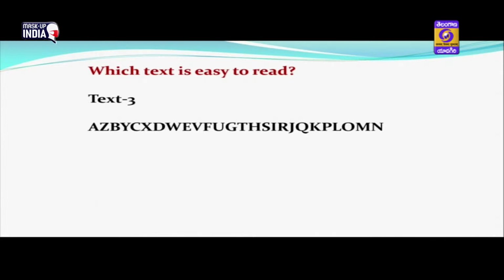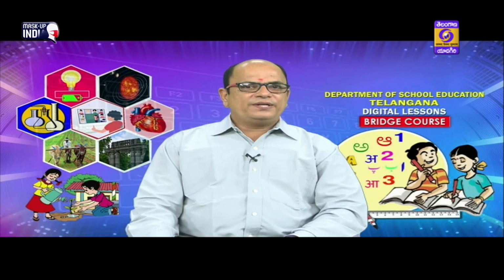So you can say A is followed by Z, B followed by Y, and C followed by X. So we need to pay more attention to read such a text. So dear children, this is an example of how we work with a familiar text and how we work with an independent text. In this session, we are going to work with an independent text. I mean to say the text we have not seen before.